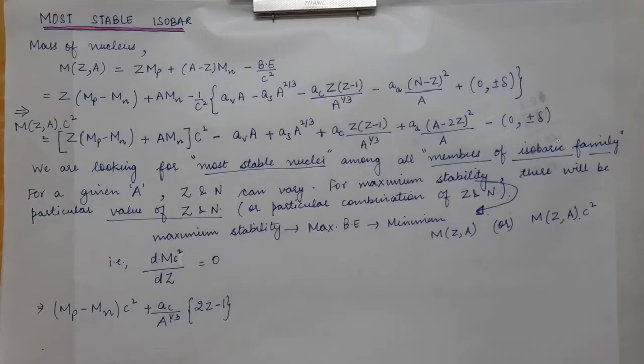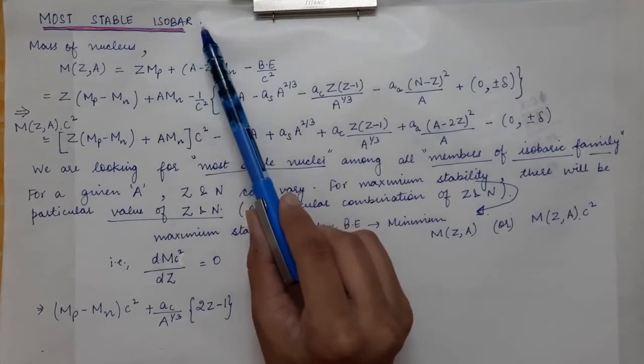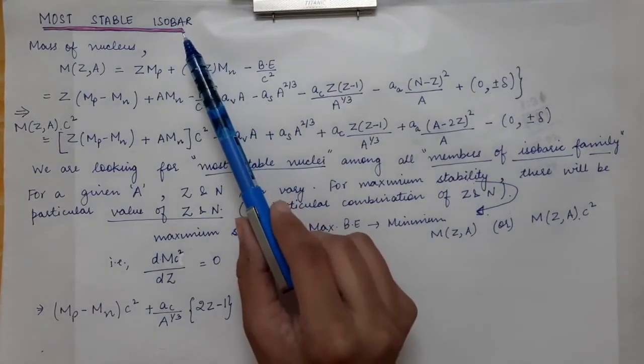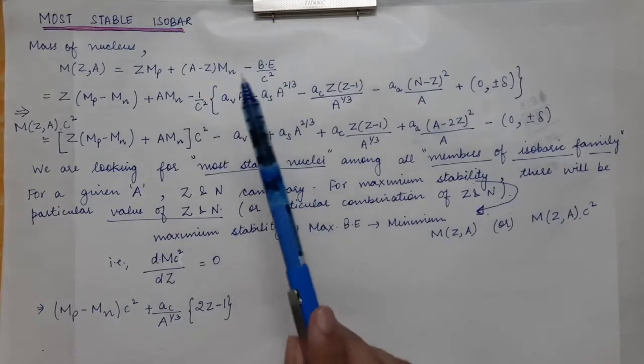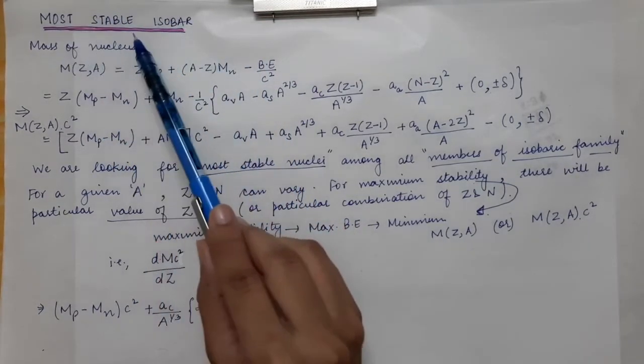Before looking at the failures of the liquid drop model, first we will cover a small topic, which is the most stable isobar. Isobars are those nuclei which have the same mass number but can have different combinations of protons and neutrons. First of all, we will find the expression for the most stable isobar.